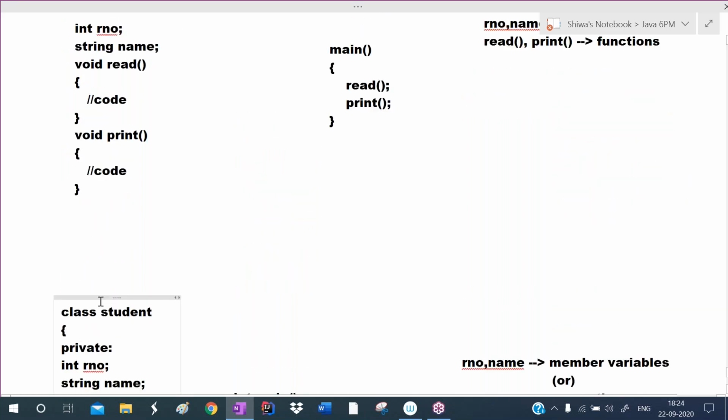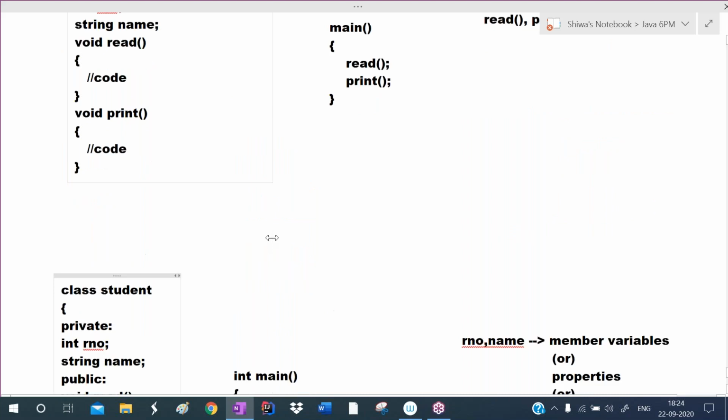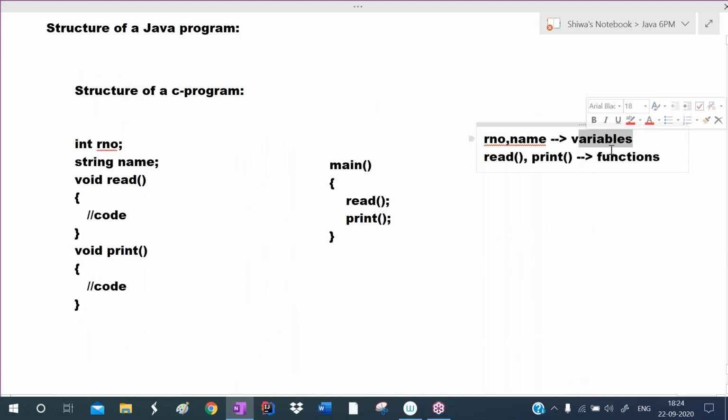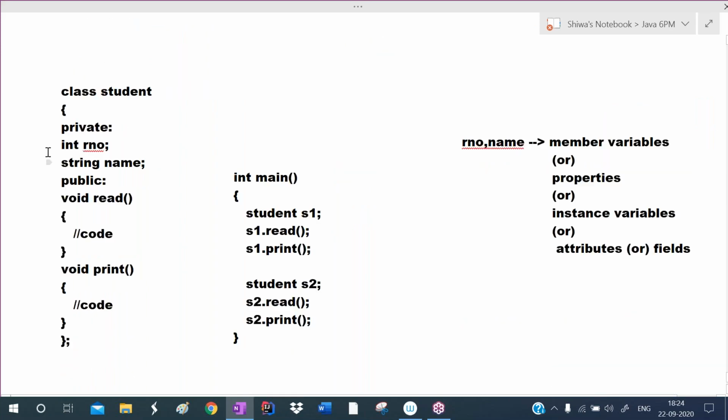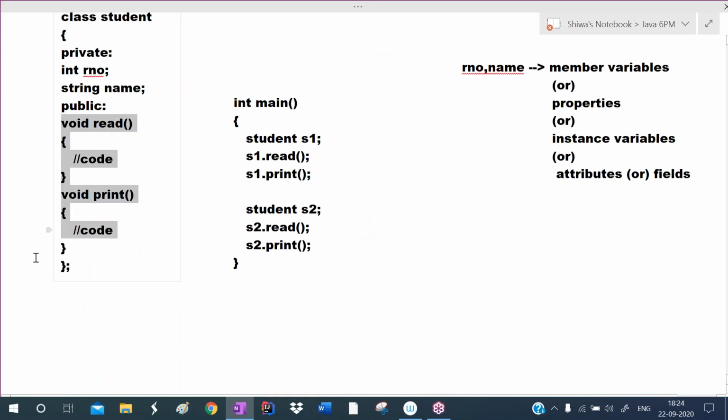So why have I written it like this? Because a C program contains variables and functions. If we write those variables and functions in a class, that becomes a C++ program. To the C language, they added the classes concept. Just a C program, we are placing in the class.